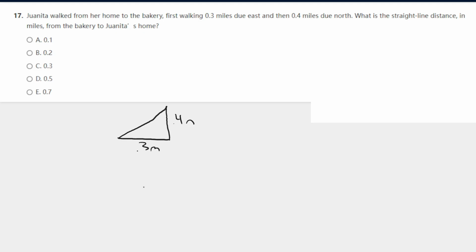So here we do Pythag. 0.3 squared plus 0.4 squared equals c squared, where c is the diagonal. If we plug this in our calculator, we would get 0.5. So c equals 0.5. Answer is D.